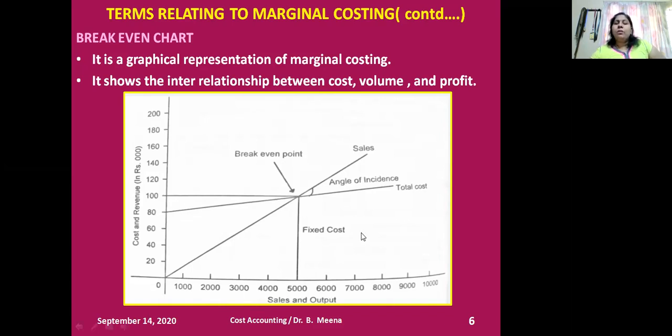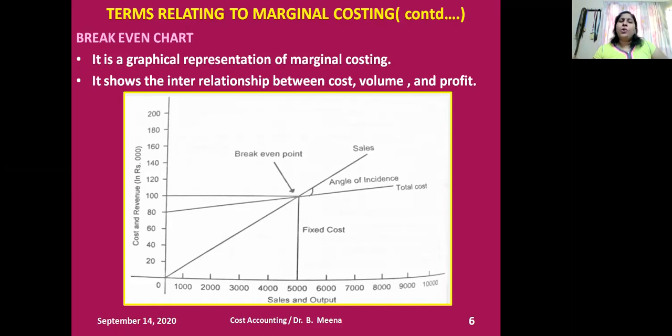So the TC curve will start somewhere on the OY axis. As per our example, 80,000 is my TFC. At the point of production zero, my total fixed cost is 80,000. So TC is equal to 80,000 plus TVC, and TVC is zero.